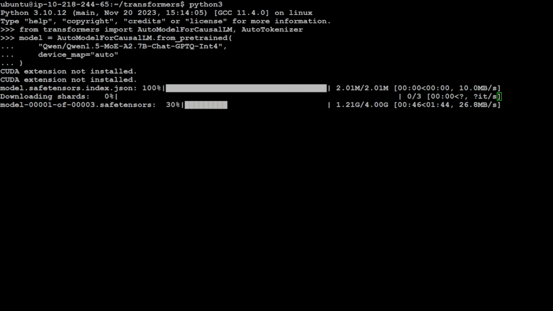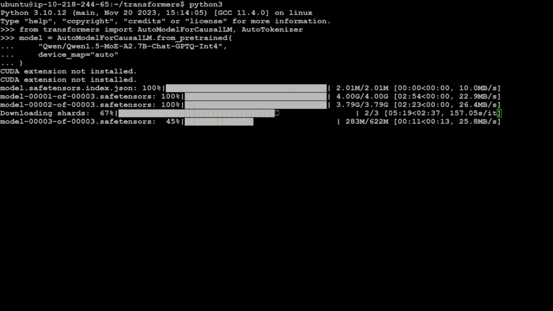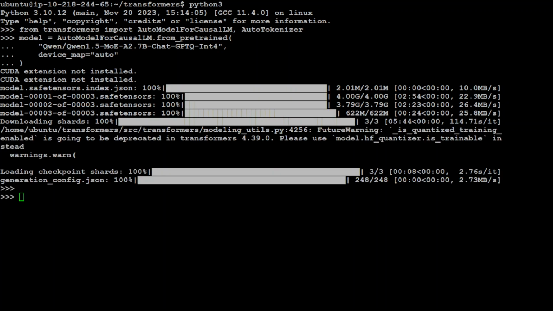It depends upon your download speed. So I will wait for all the shards to load and then we will go from there. Two shards are done and the last one is in progress. So let's wait for this one to finish. So it has downloaded the shards and also loaded the checkpoints.